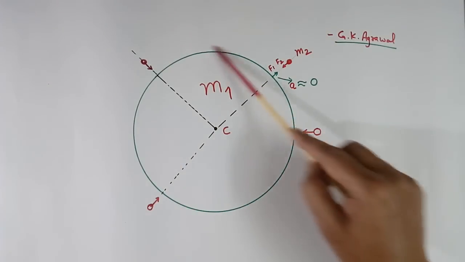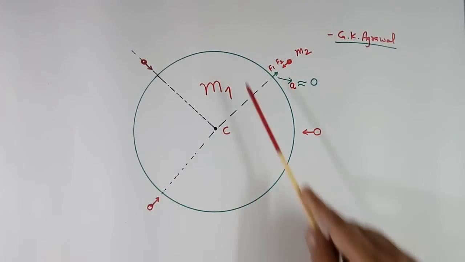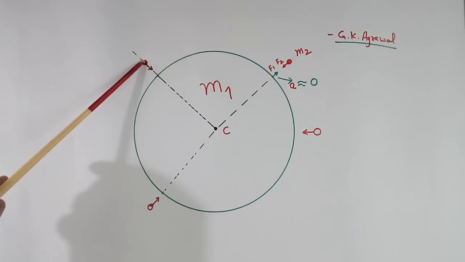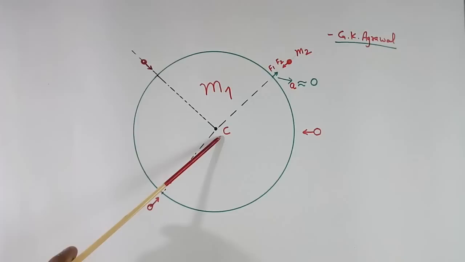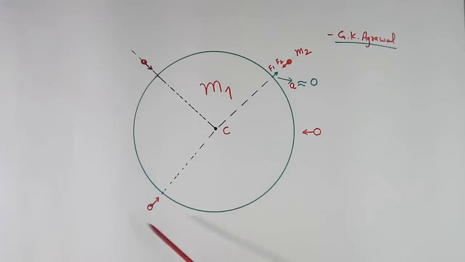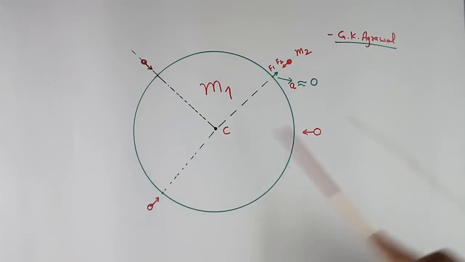Because this mass is much more than this. Similarly, because this mass is more, the acceleration of this is more, so this will move. Similarly, suppose this mass is here, so again it will move towards the center. So this mass can be anywhere, it will start moving towards the center of the Earth because of the force of attraction, because of gravitational force.